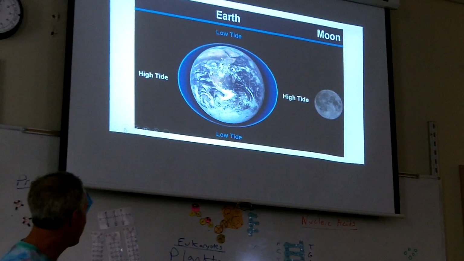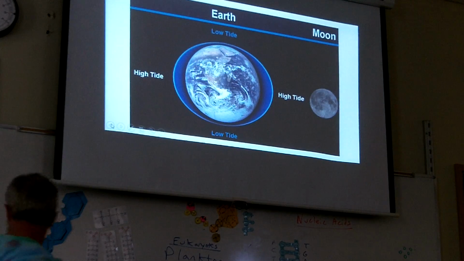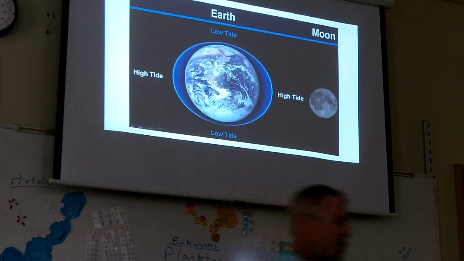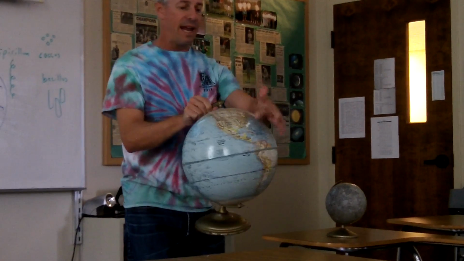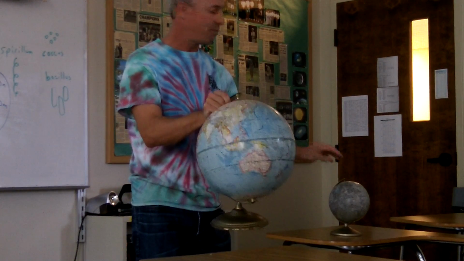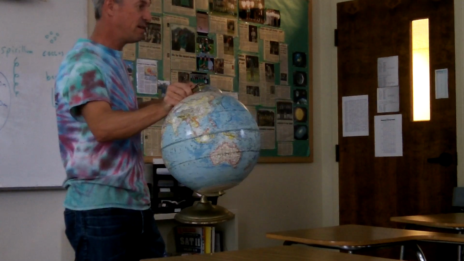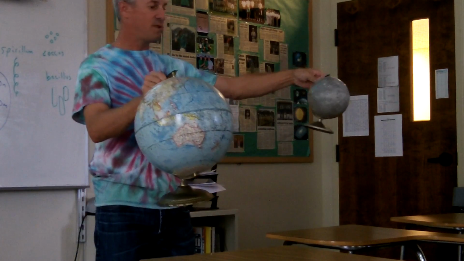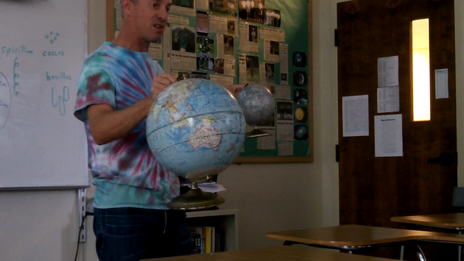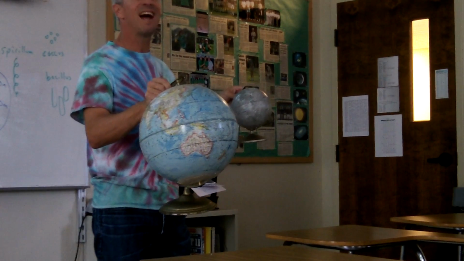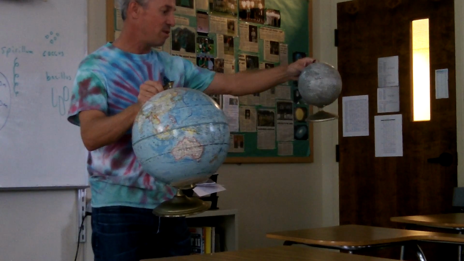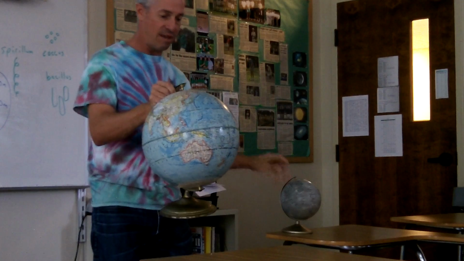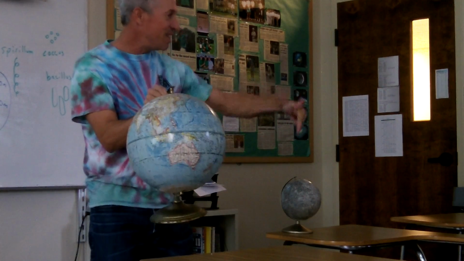2 a day. However, you need to understand this. At the same time that the Earth is spinning and you're going underneath the high tides, the moon moves a little bit. So the moon moves from this position, the next day it'll be in this position, right? So the high tide occurs about 50 minutes later every day because the moon has moved a little bit. And the Earth has to turn a little bit more to reach the bulge again the next day.